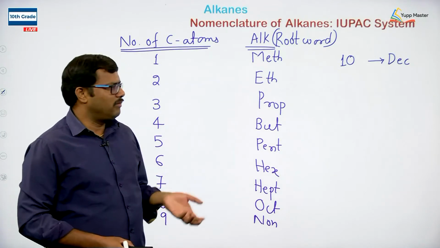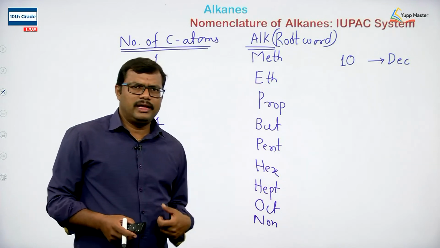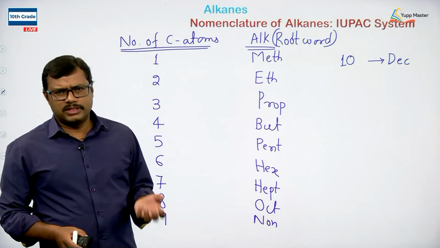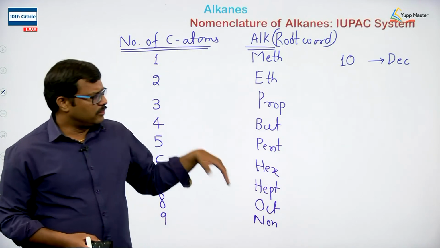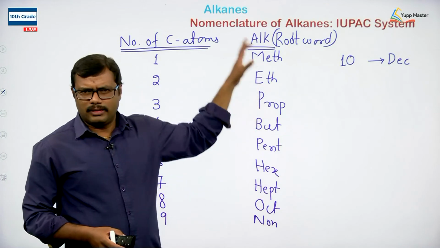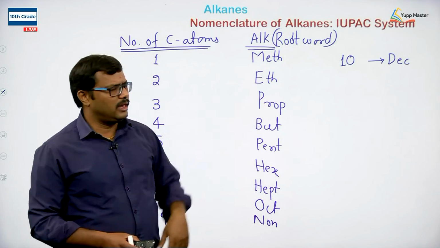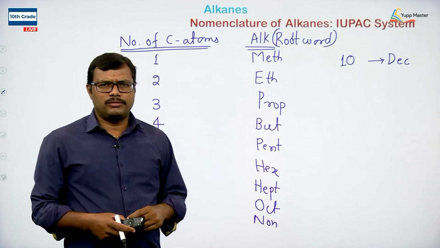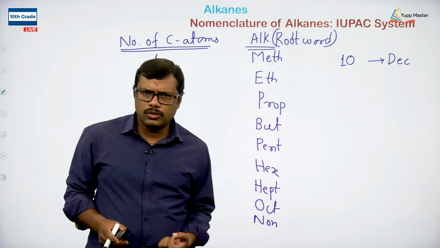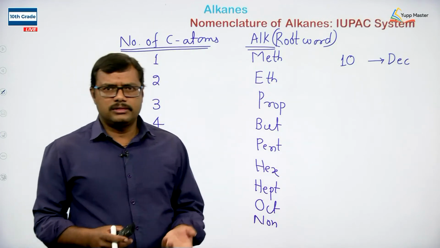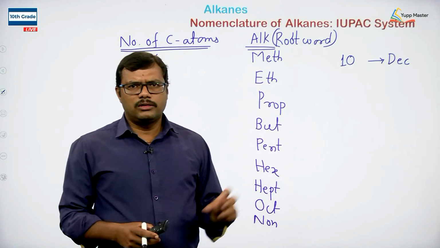And of course, when we have 11 carbon atoms, we call it undec, 12 carbons dodec, tridec for 13 carbons, 14 carbons tetradec, pentadec for 15 carbons, 16 carbons hexadec, etc. So the chain will continue. IUPAC has given the guidelines to write the names. There is no problem in writing the names with respect to the number of carbon atoms, and it is easy for you to remember these root words. If you remember the root word, you can easily generate the name for a given alkane according to the IUPAC system.